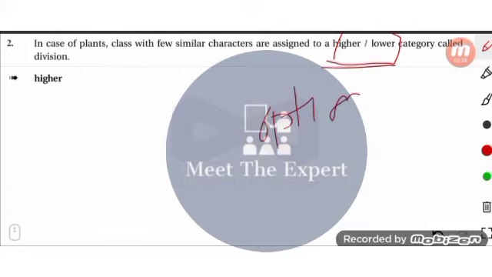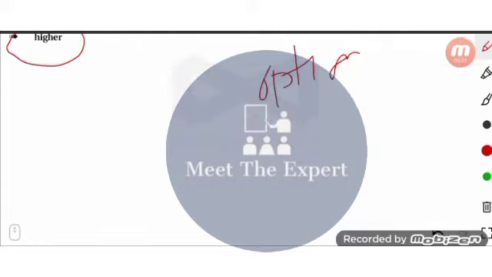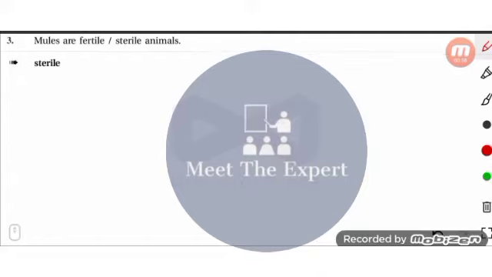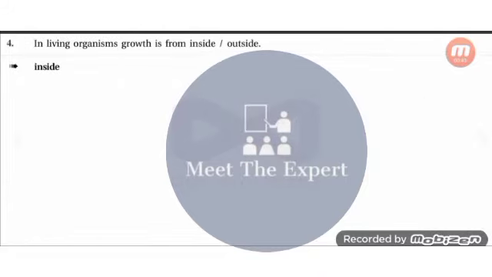So from here you have to choose. So the answer is higher. Okay, moving on to the next question. Mules are fertile or sterile animals? Sterile. Next, in living organisms, growth is from inside or outside? Of course, it is from inside.